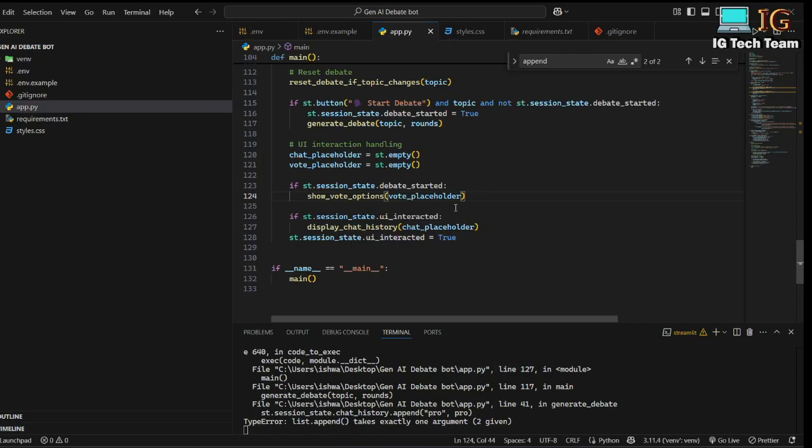Okay, so what I have missing here is, I can put this code inside this block. Means if the debate has started, then only show the vote option, and only if the debate has started, then only I have to display the chat history, and only I have to take care of if the UI is interacted or not.